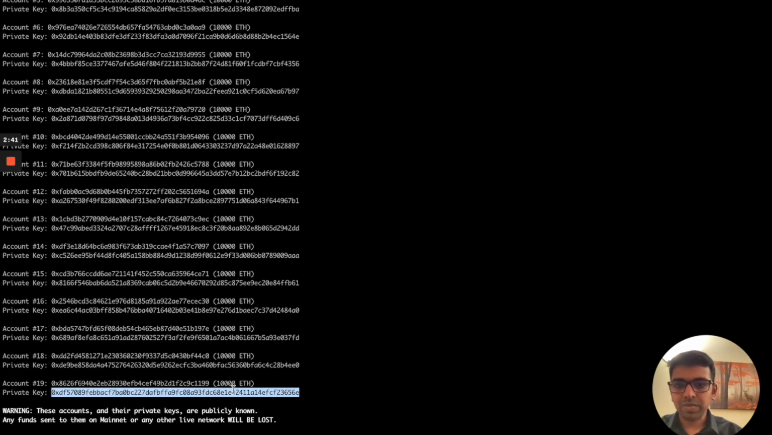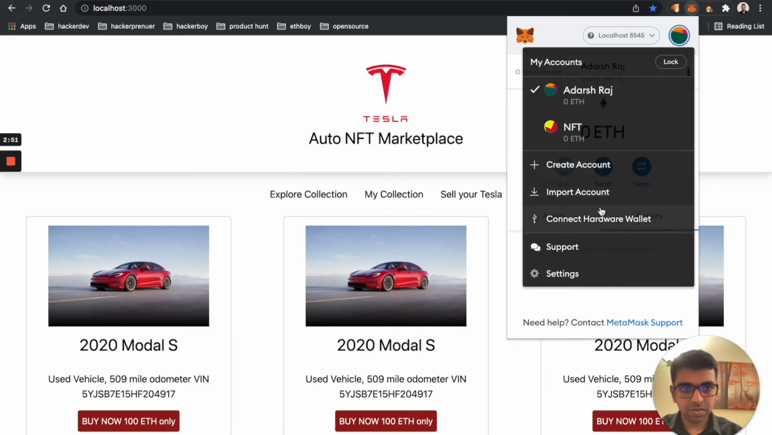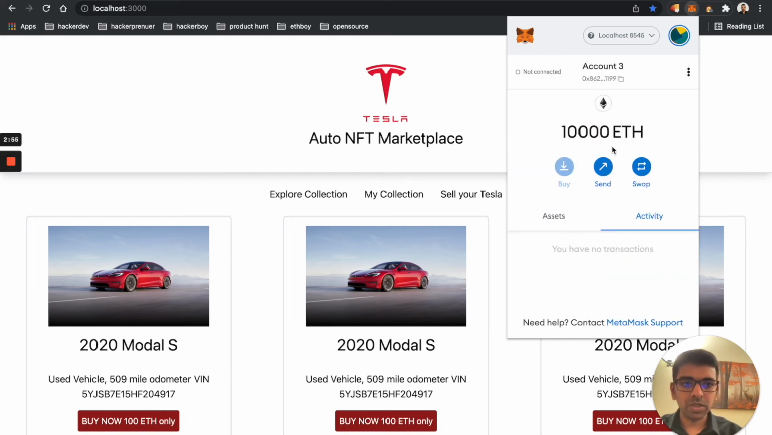Let's do that. Go to Chrome and let's import an account, an account using private key. So now we have somewhere around 10,000 in that account.